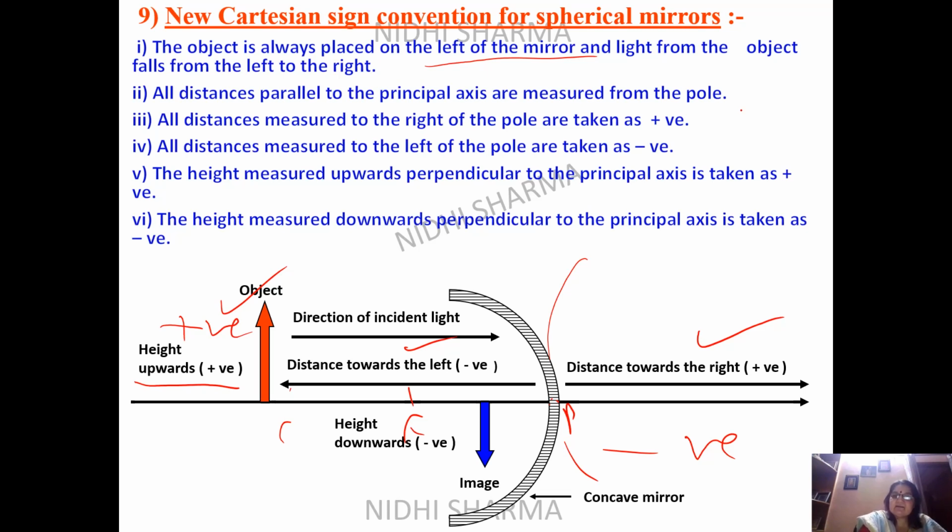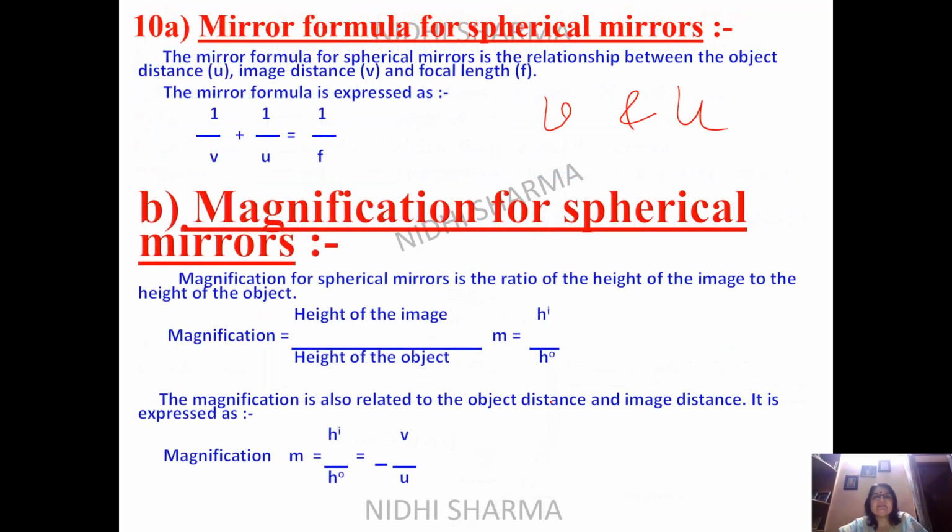If you have the object on this side, then the distance between object and the pole will always be U and this will always be V. So you can see here once again, the image distance is V and object distance is U. So the mirror formula is expressed by using V, U as well as focal length: 1 upon V plus 1 upon U is equal to 1 upon F.